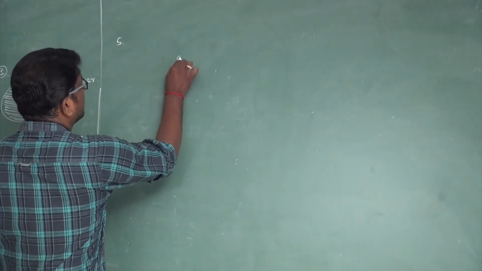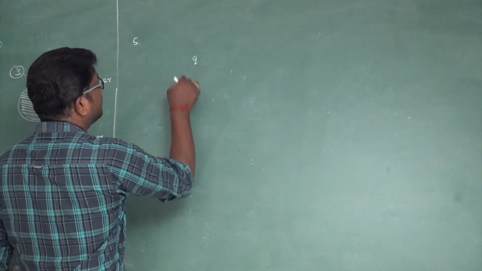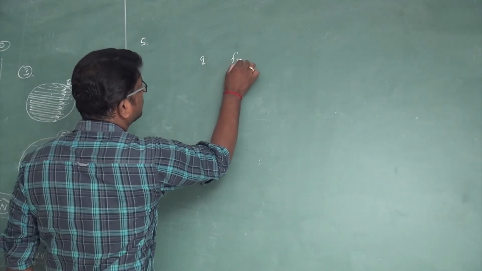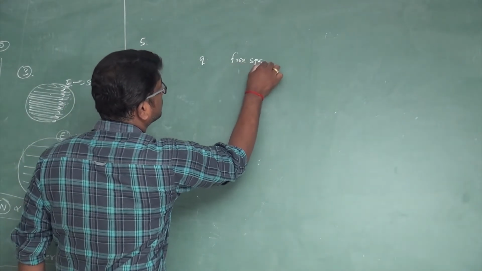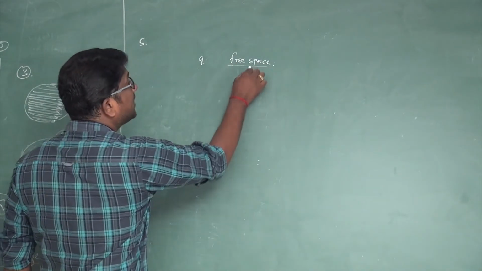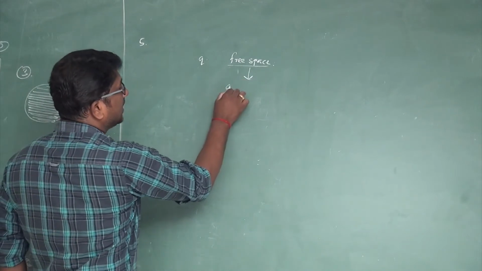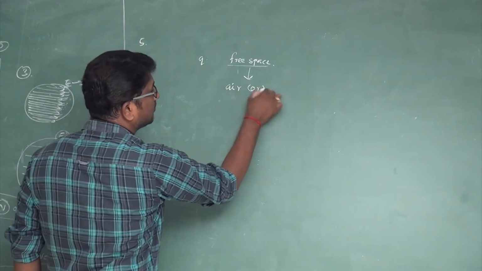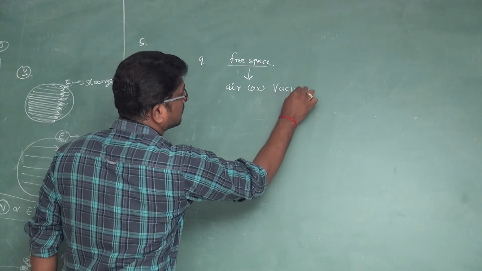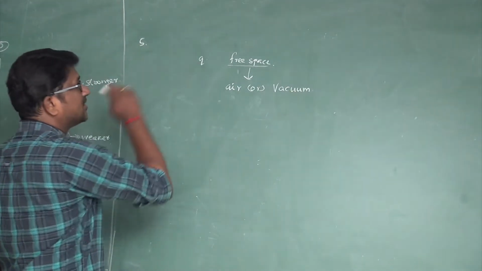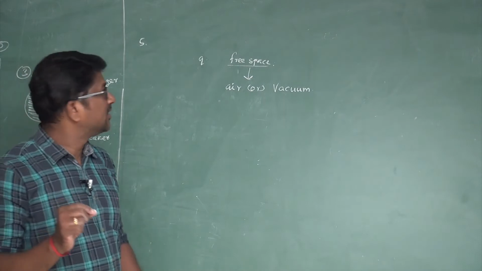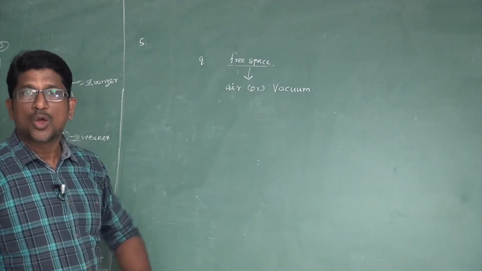Suppose a point charge is placed in free space. Free space refers to either air or vacuum, right? So there is a point charge placed in free space, that is, air medium or vacuum medium.